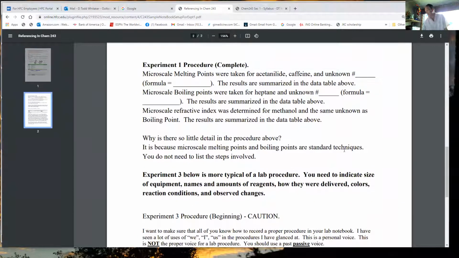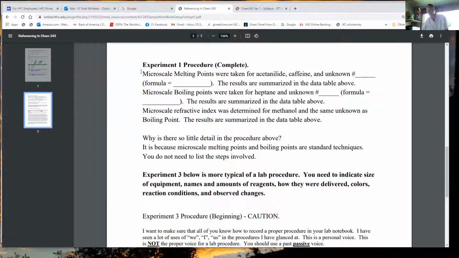Then you're going to say microscale boiling points were taken. Microscale refractive indexes were taken. So it's a very short procedure this time because these are all standard procedures. As soon as you say microscale melting point, I know all the steps you did. You loaded a capillary with less than a centimeter of solid. You put it in the machine.